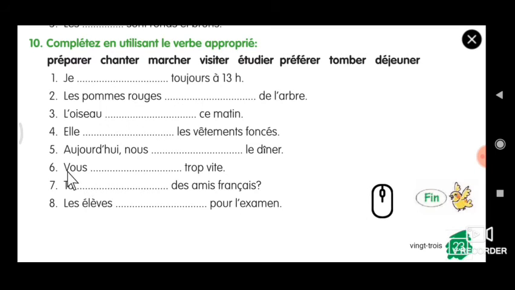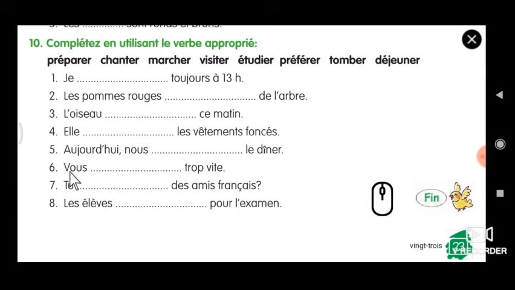Okay. Aujourd'hui nous dash le dîner. Aujourd'hui nous marchons, we will not say. Dinner means we will not walk on it or visit on it. We will prepare. So take out the er and add ons. Aujourd'hui nous préparons le dîner. So that's it, done. Sixth one, I'll just explain and you will conjugate.